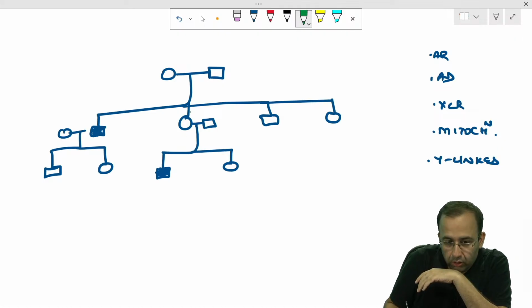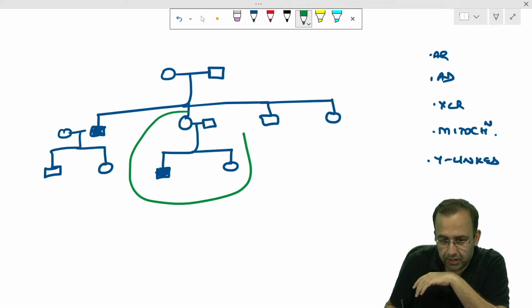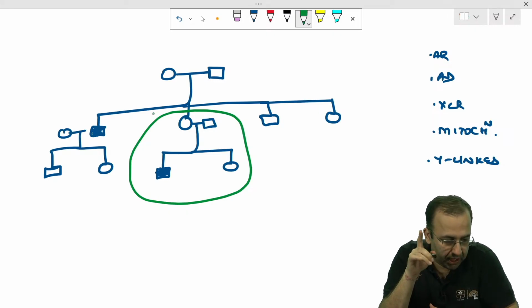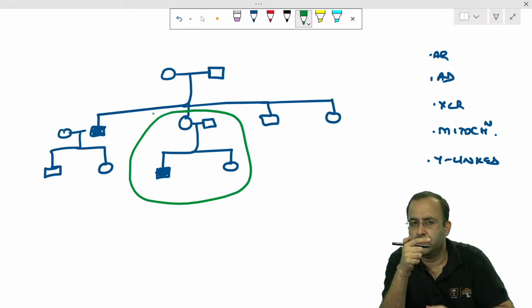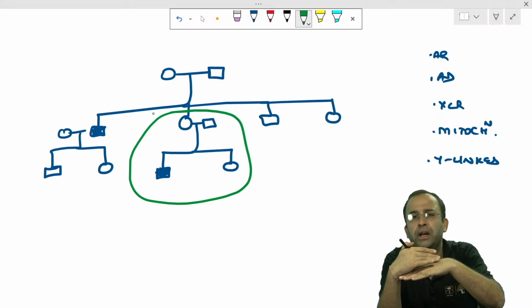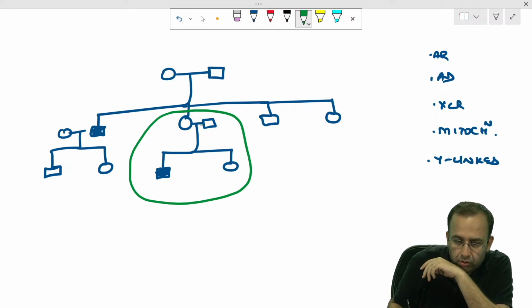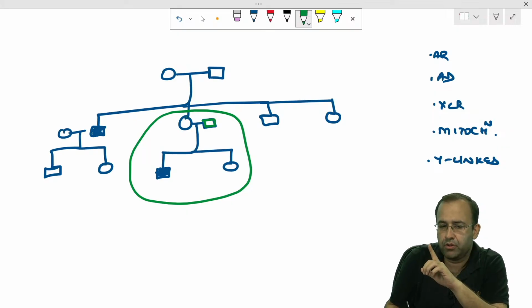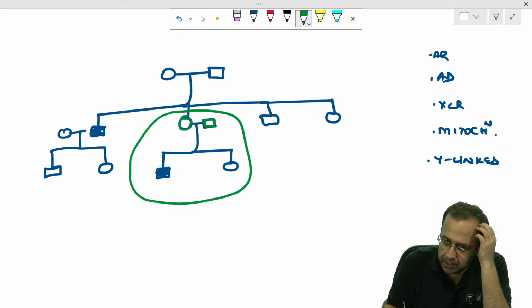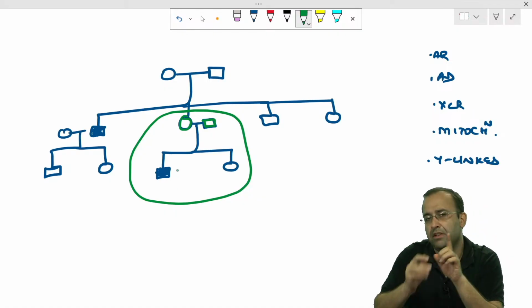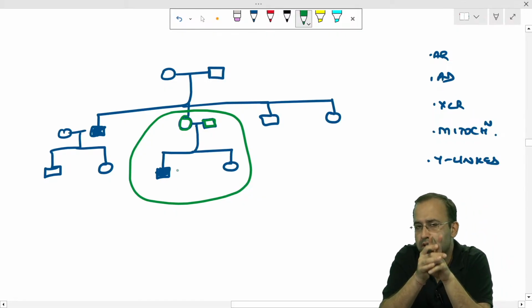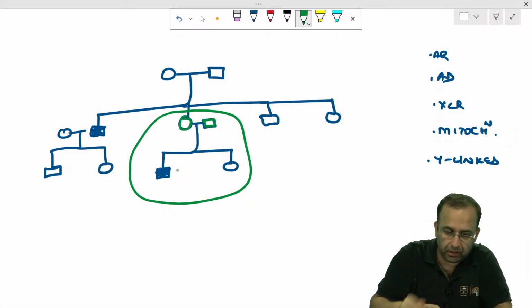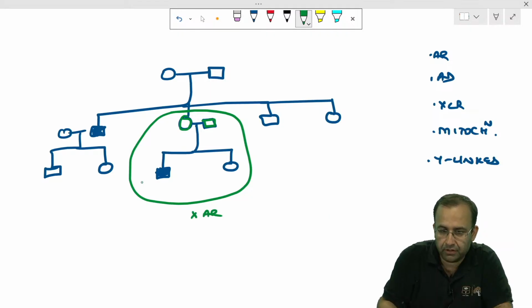Look at this family first. This is not a consanguineous marriage. Consanguineous marriage is marriage between cousins, which is shown by a double line. So this guy is normal. If you assumed it to be autosomal recessive, you assume that the girl is a carrier, but this guy is normal. In autosomal recessive, if one parent is a carrier, the other is normal, the risk of the child being diseased is 0%. It cannot be autosomal recessive because of this.